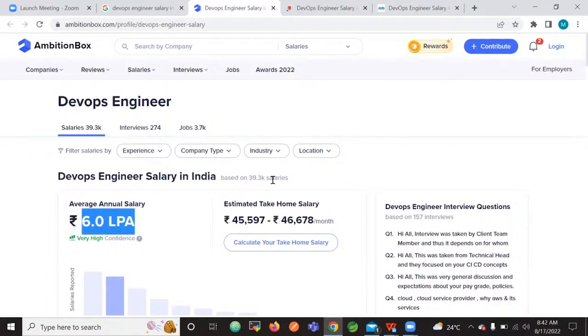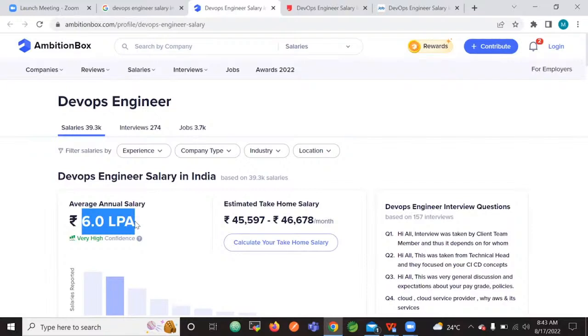The minimum CTC for a fresher now starts at 6 lakhs per annum. That is the market standard now.